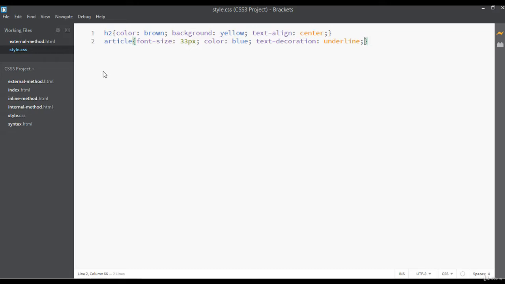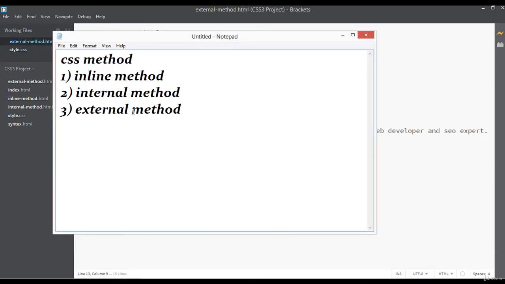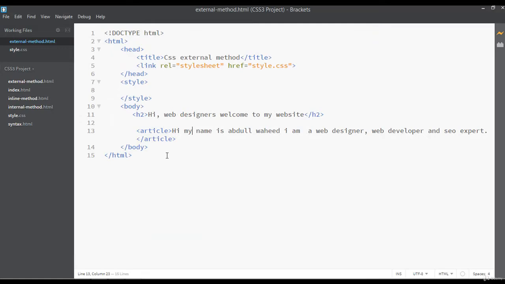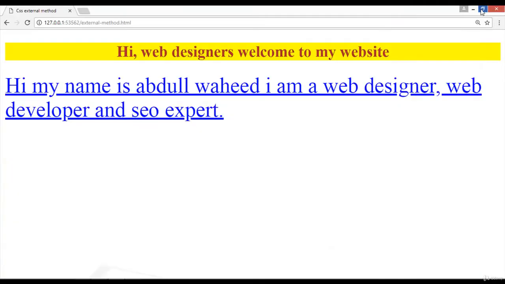Do not ignore any of these videos if you want to learn CSS like a professional. Just go to work and create a file for the inline method, internal method, and external method. You need to practice all these things to learn in better ways. If you want to learn like a professional, you really need to do some practice. This is just my idea: if you practice, you will learn 100 times better.